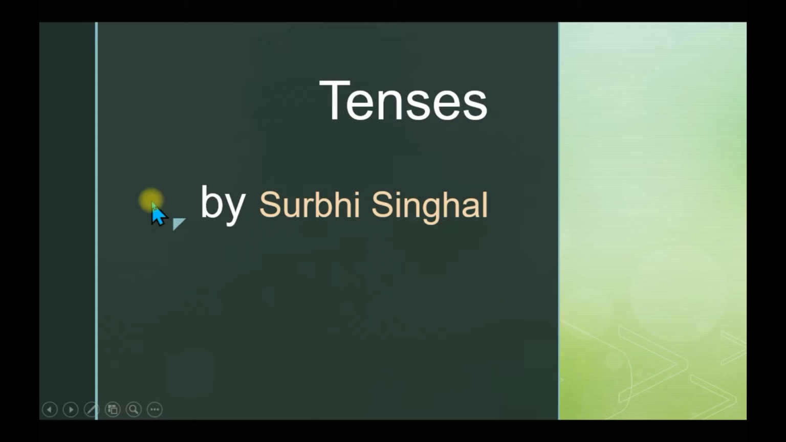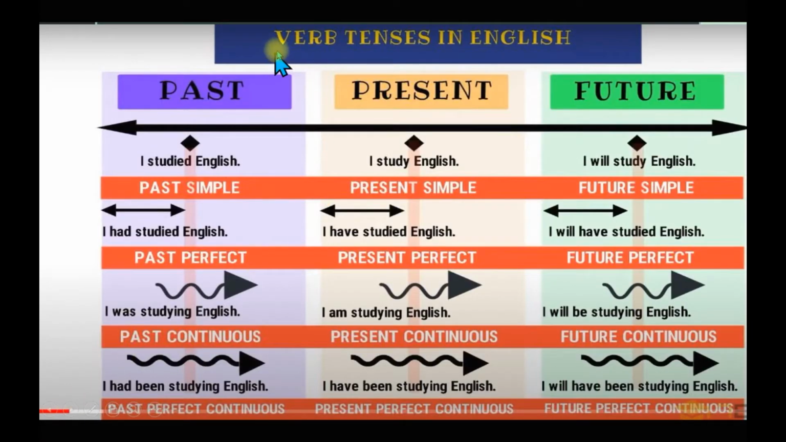Right? Tenses. First we will revise what we did in the last two classes. So again we will revise this. There are three tenses: past, present and future. Right? And further they are categorized into four types: simple, perfect, continuous and perfect continuous.